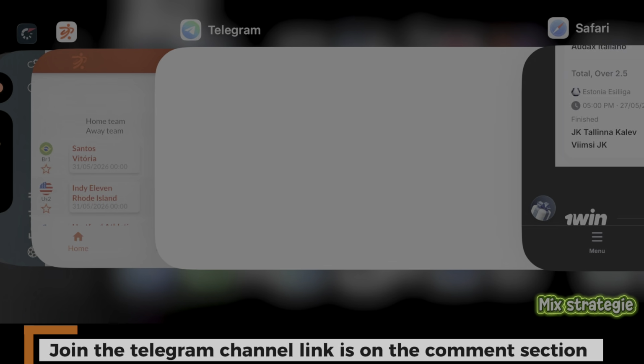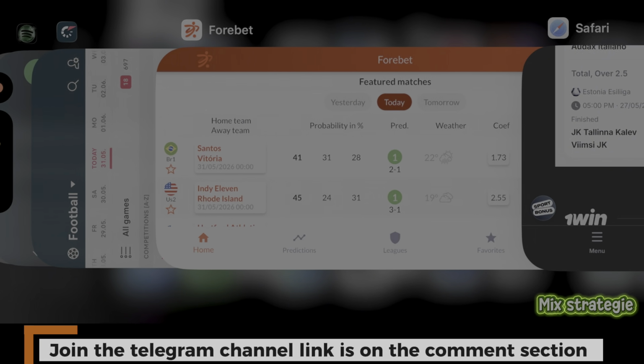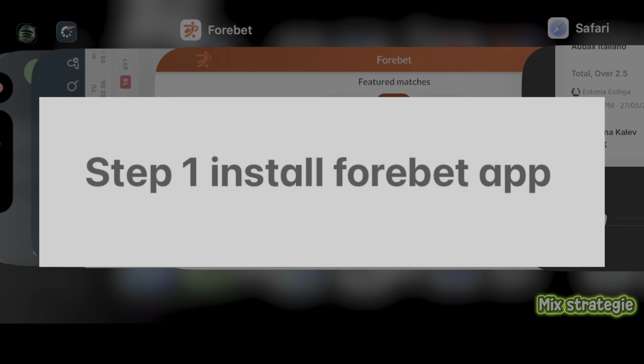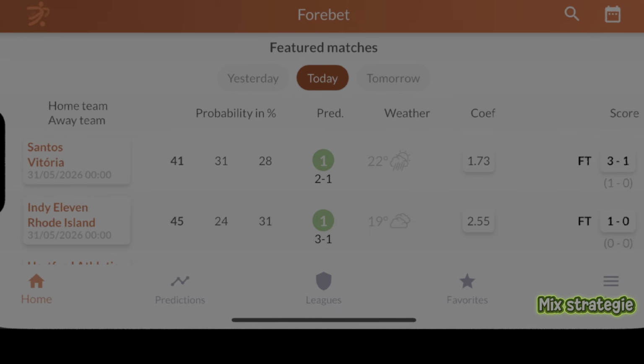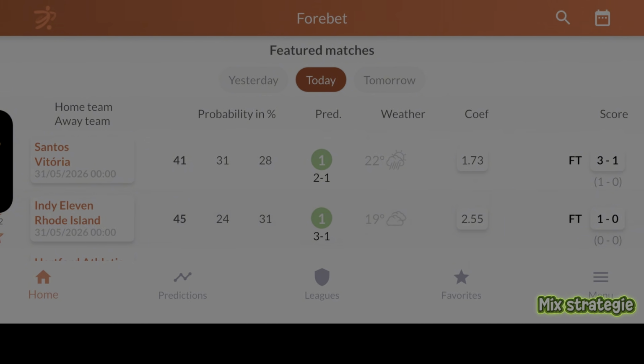For those of you that don't have the app Forebet, make sure you go ahead and install it. You can go to the Play Store or the Apple Store, whichever you feel like, whether you're using Android or iPhone. The reason I said to use the app is because it is more organized than the website, where you get distractions, ads and other things. So all you have to do now is go over to the Forebet app.